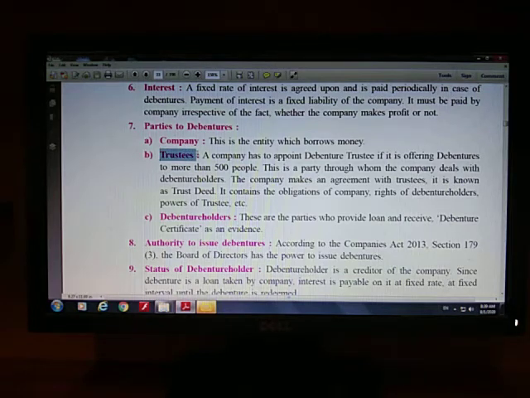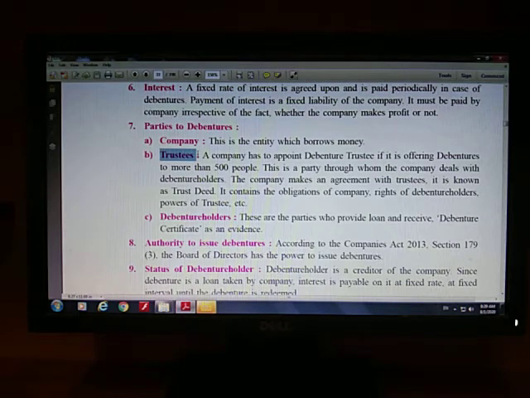This is the third party which is not there in case of shareholders, because shareholders are the owners of the joint stock company and debenture holders are the creditors of the joint stock company. So what actually the trustees are, let me explain you.